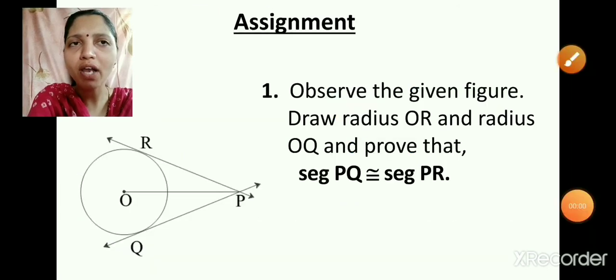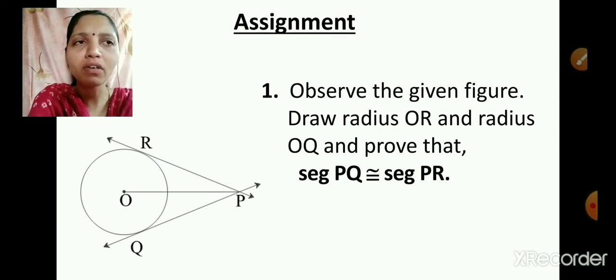Let's move on to the last part of this session, that is the assignment. Here I have given you one question. Observe the given figure, draw radius OR and radius OQ and prove that segment PQ is congruent to segment PR. This is a very simple question. You will be able to solve this question.